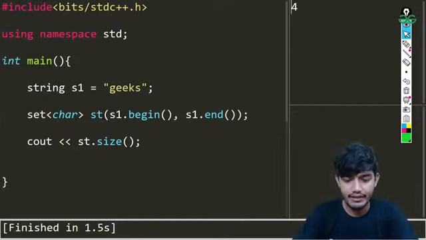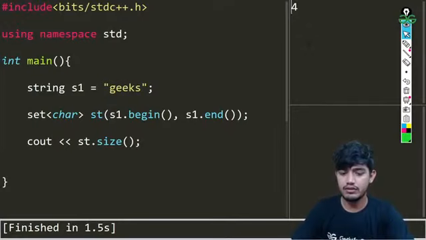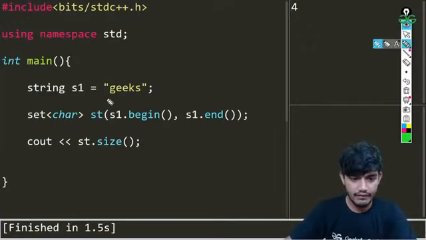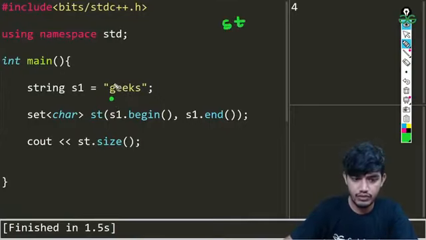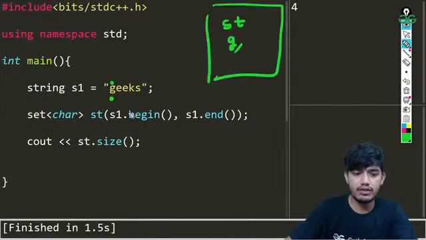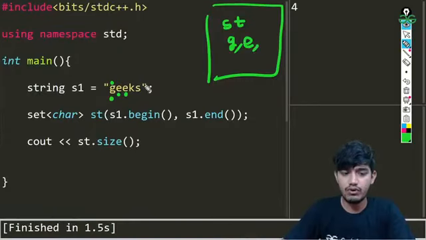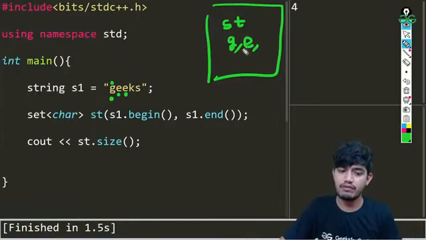So you can see we are getting 4 as the output in this. So how are we getting 4 in this case? Basically we have this, and then we have the set. G is there, so G will be coming into this set. Now E is there, E will be coming into this set. Then again E will not be coming, because it is a set, it only stores unique values. Although this will be running, it will only show the unique values.